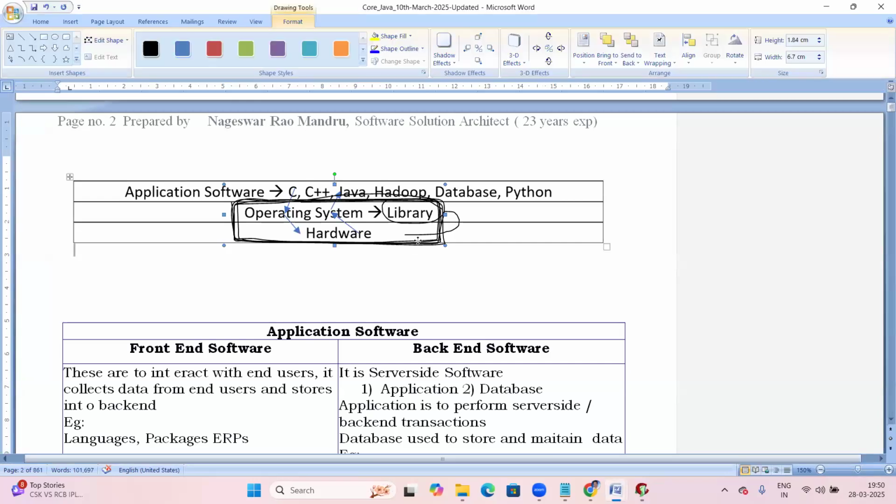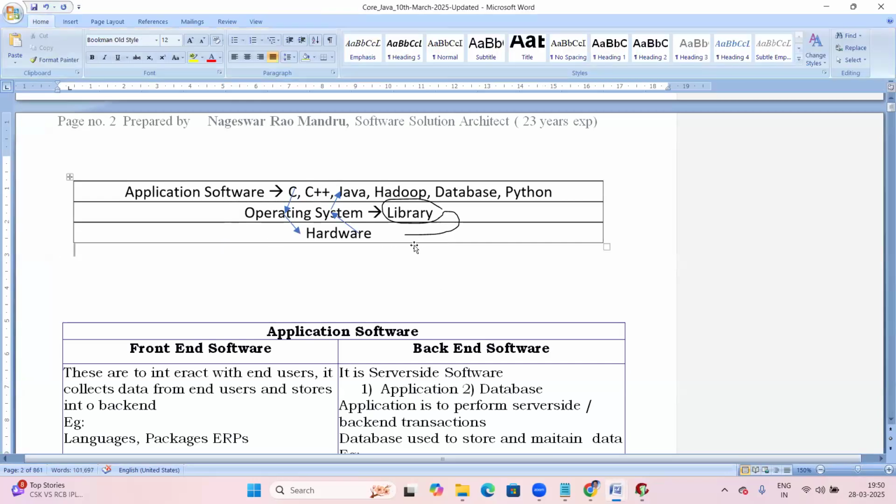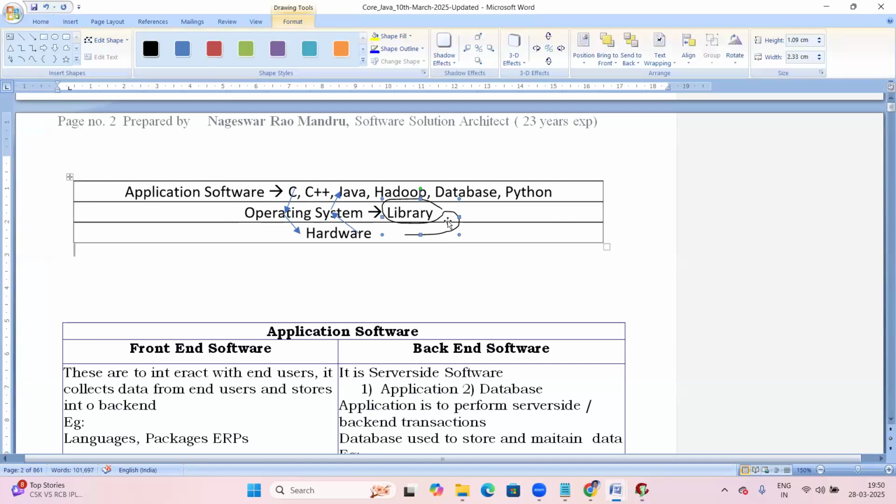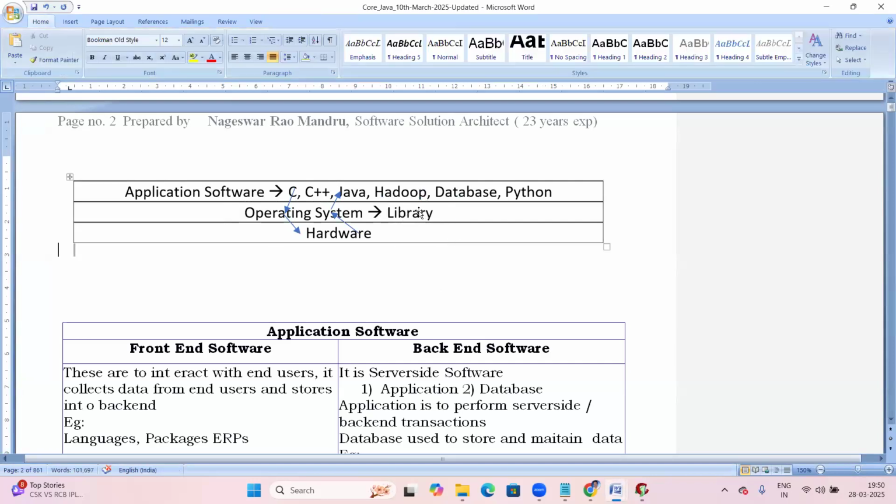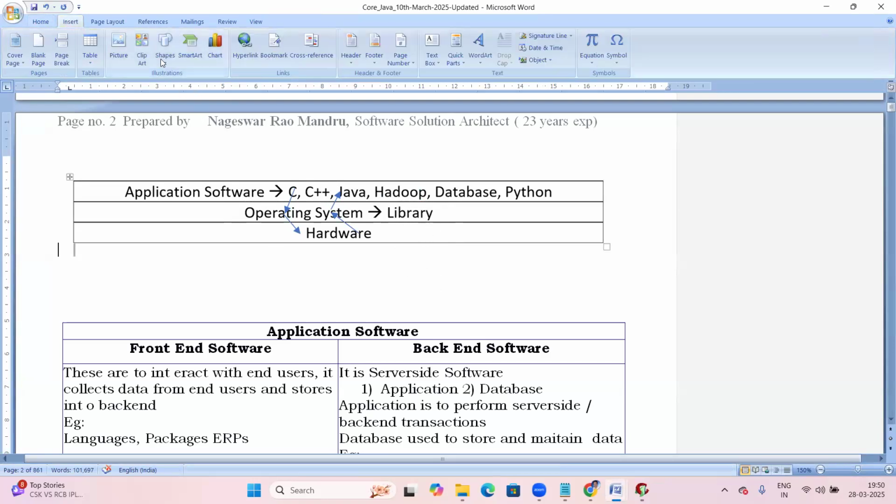This is the OS library. This library also has binary code. The purpose of the OS library is to communicate with hardware. All programs, C, C++, Java, first of all link with the OS library, using it to communicate with the hardware components.